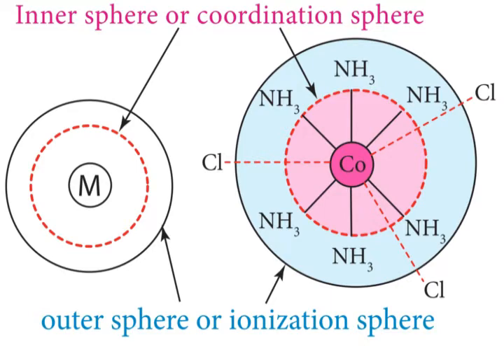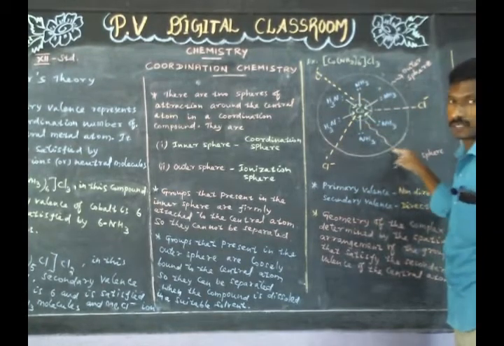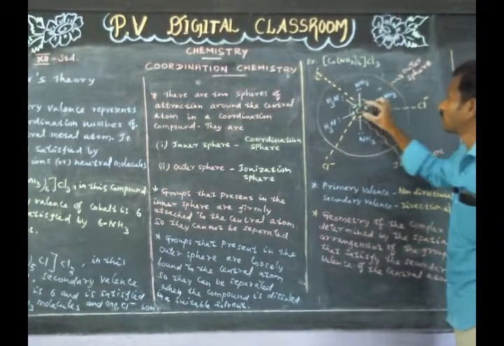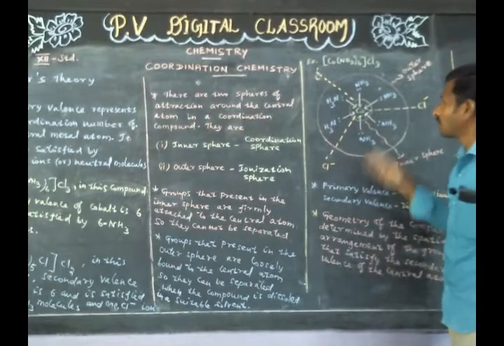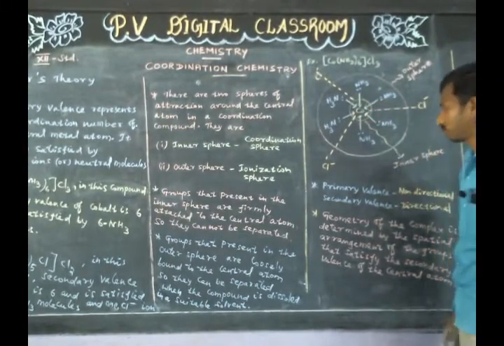Groups that are present in the inner sphere are firmly attached to the central atom, so they cannot be separated. Groups that are present in the outer sphere are loosely bound to the central atom, so they can be separated easily when the coordination compound is dissolved in a suitable solvent.